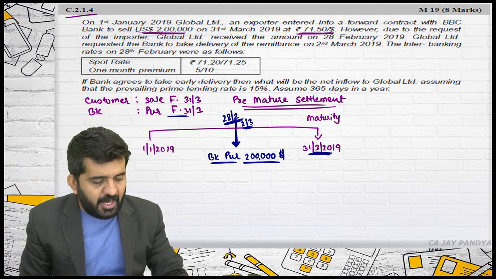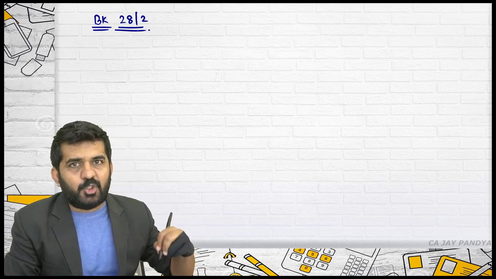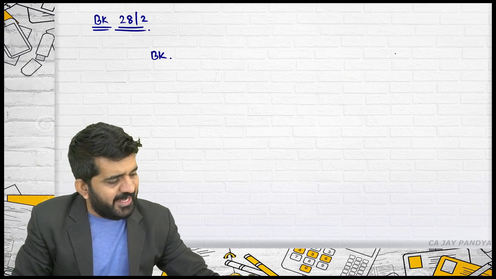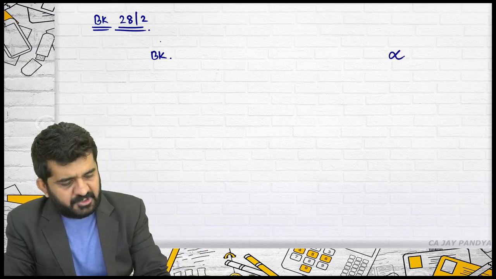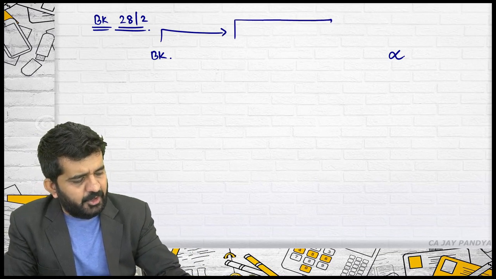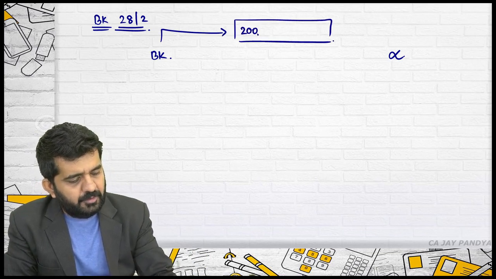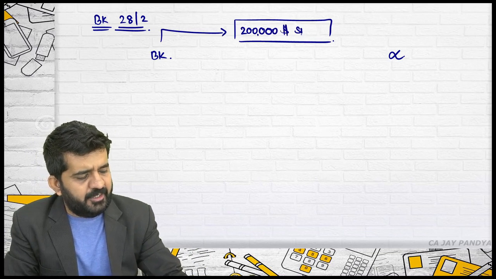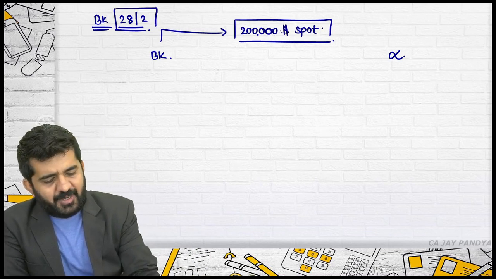Now $2 lakh are received on 28th of February. See what the bank will do on 28th of February. Please try to concentrate on what the bank will do. The bank is receiving $2 lakh on 28th of February. It does not require $2 lakh on 28th of February. Is it alright? So what will the bank do? The bank will enter into a contract with someone whereby it will swap this $2 lakh at spot. On which date? 28th of February.